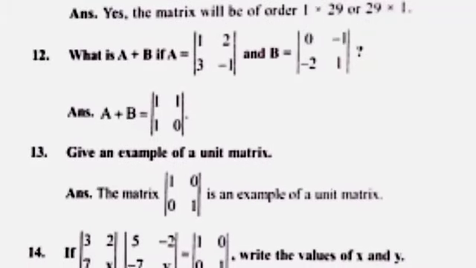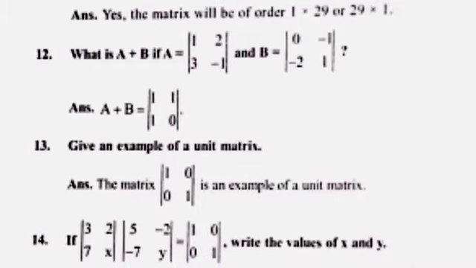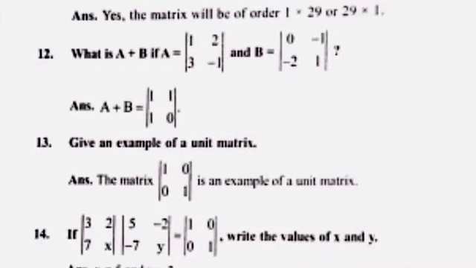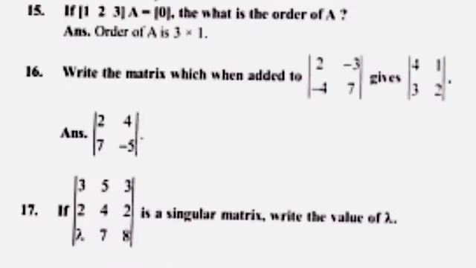Question 12 was in 99 question. Question 13: give an example of a unit matrix. Very easy question. Unit matrix. This is in question number 99, and question number 14 is, given the product of two matrices is one another matrix, to find x and y, simply.